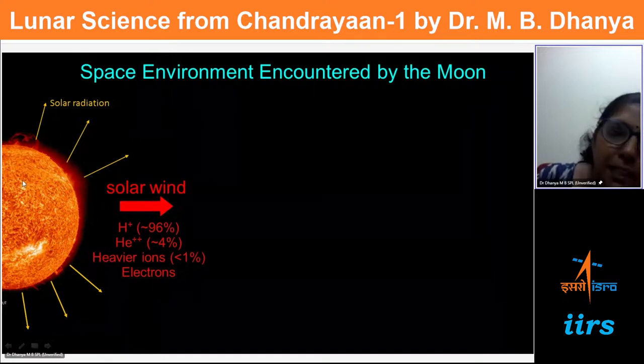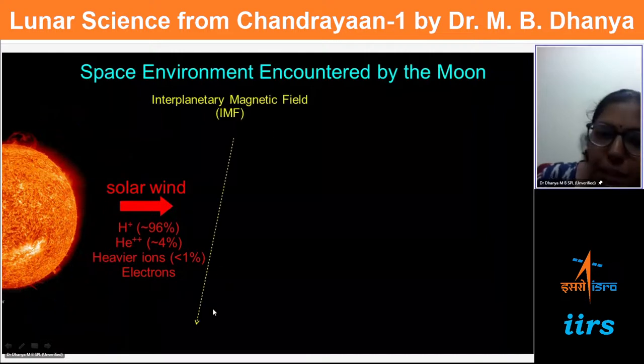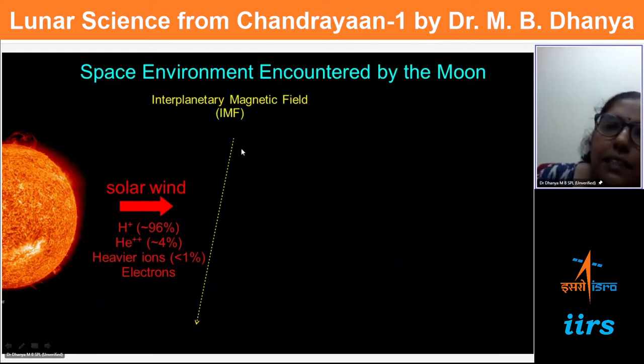The sun is composed of plasma, and the plasma emanates out from the sun. It flows through the interplanetary medium and encounters all planets and satellites in the solar system. Adding to this, there is another component along with the plasma flow, called the interplanetary magnetic field, which is not of interplanetary origin.